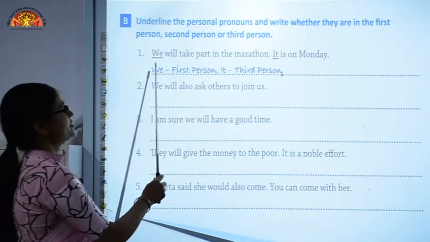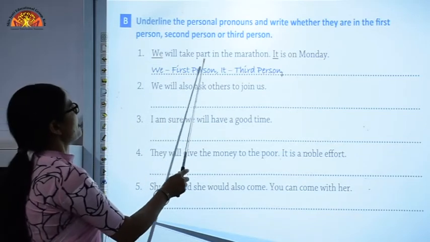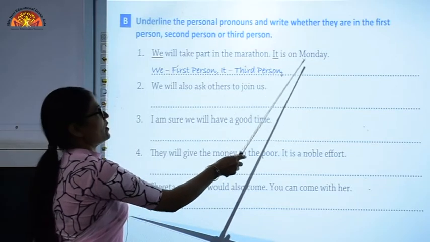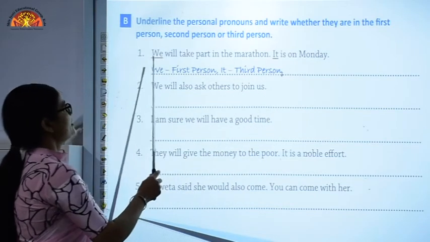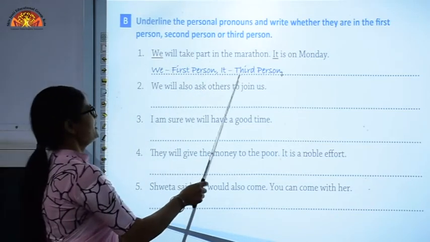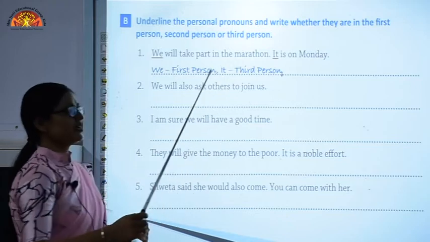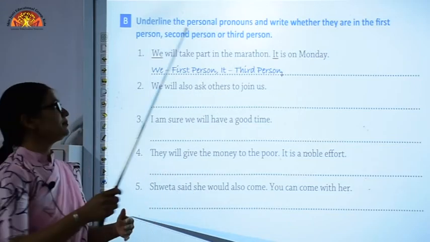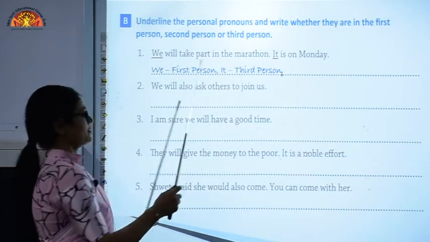Just see the first example. We will take part in the marathon. It is on Monday. We is the first person. We means the speaker. It means third person. We are talking about the marathon, so it is a third person.